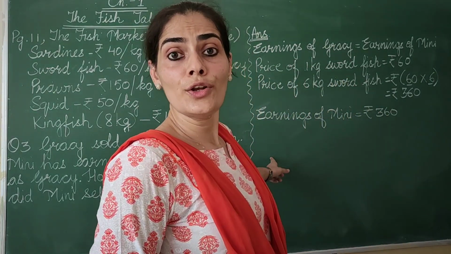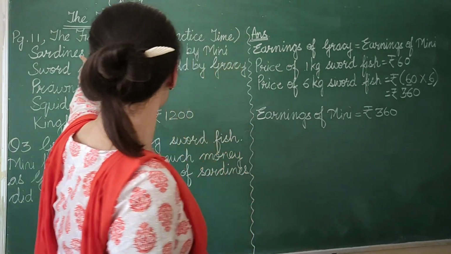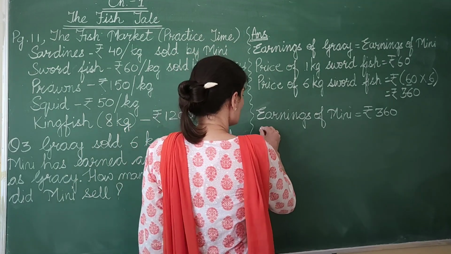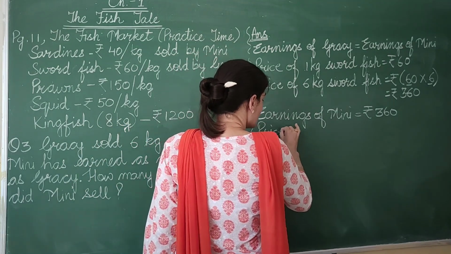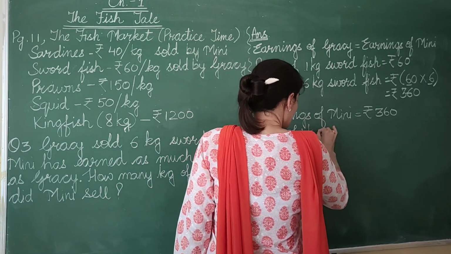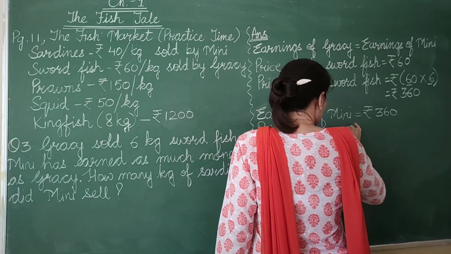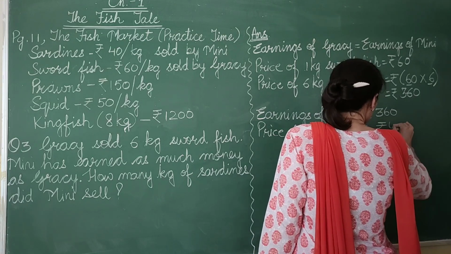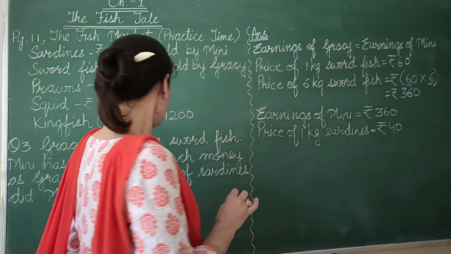Now, what else do we know about Minnie? She is selling sardines at rupees 40 per kg. So, price of 1 kg sardines is equal to rupees 40. Now what are they asking?